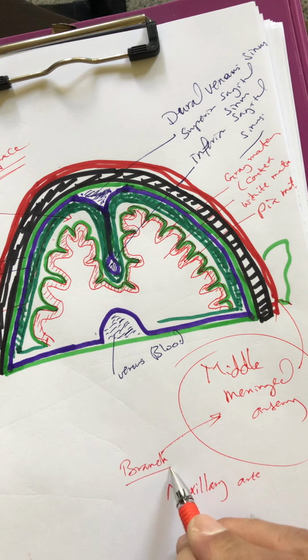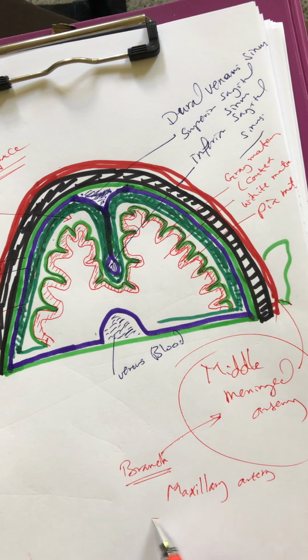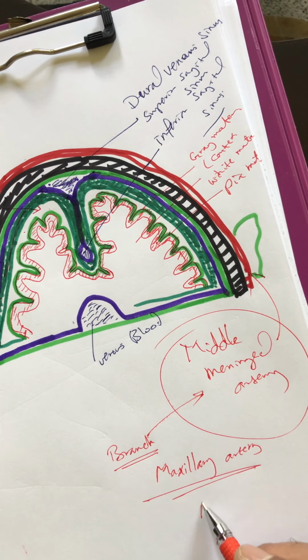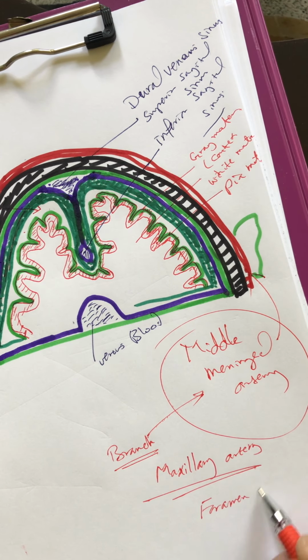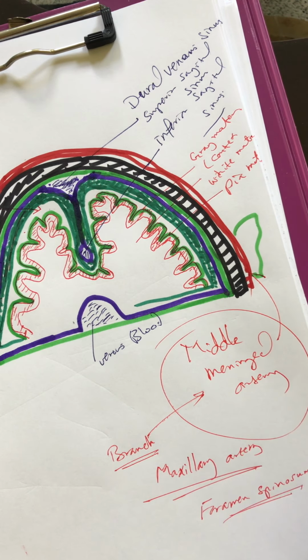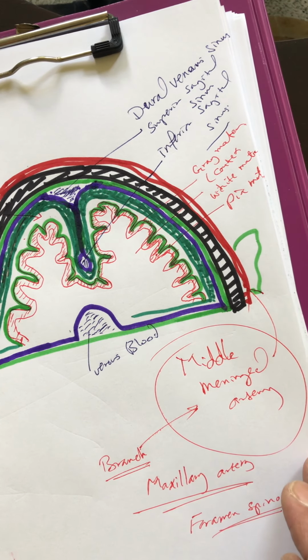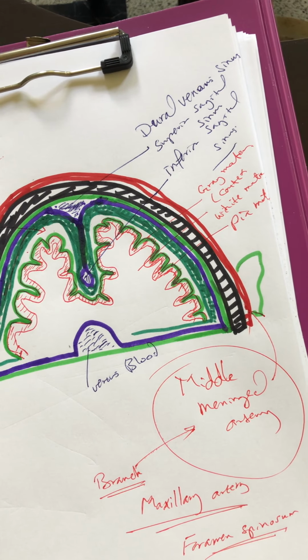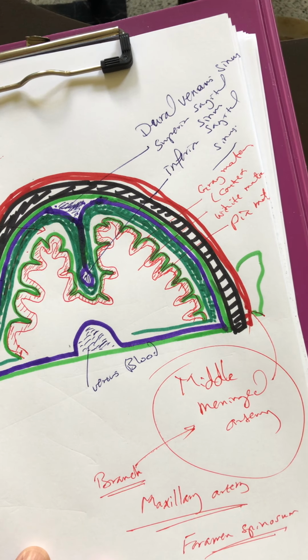And as you know, it will enter the middle cranial fossa through which foramen? It will enter through the foramen spinosum. Through the foramen spinosum, the middle meningeal artery, a branch of the first part of the maxillary artery, enters the middle cranial fossa, and then it passes between the dura and the inner surface of the skull bone, and then it branches to supply all the dura that covers the brain.